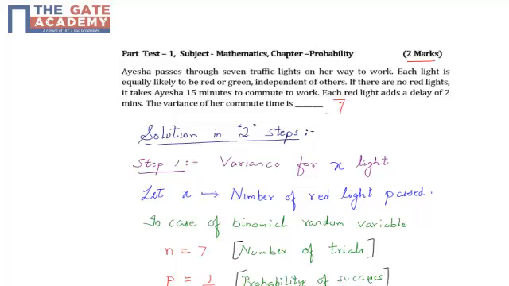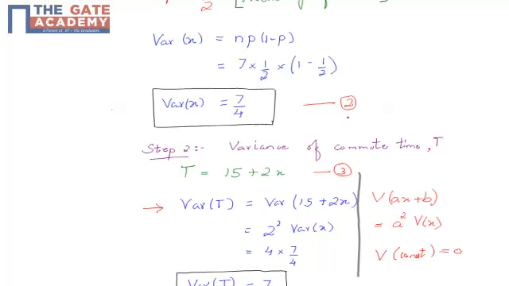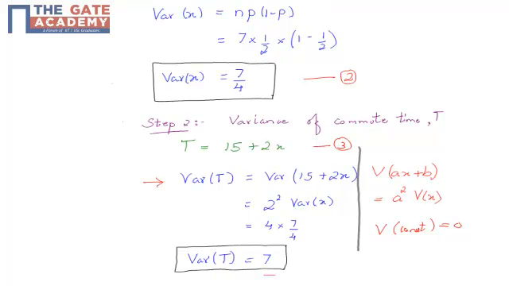So always remember, when we are given such kind of question, we would first find the variance of the X number of red lights in our first step, and in the second step we would find the variance of the commuted time, wherein in our case we got the final answer as 7.